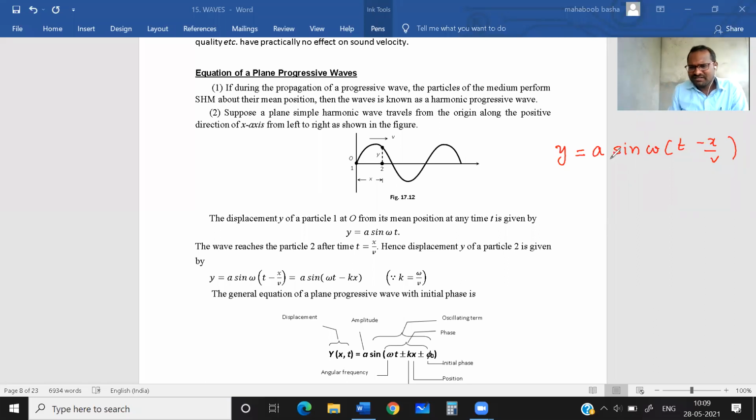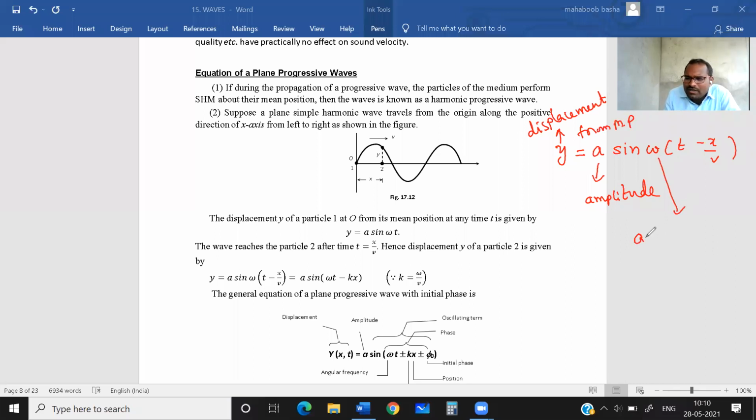Here, a means amplitude, the maximum displacement from mean position. y is displacement from mean position. Omega is angular frequency. t is time.